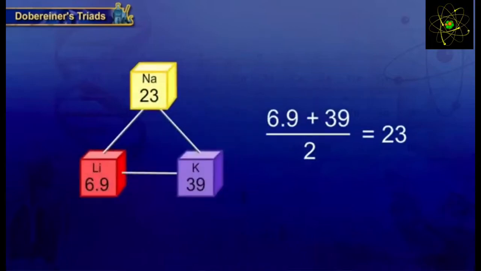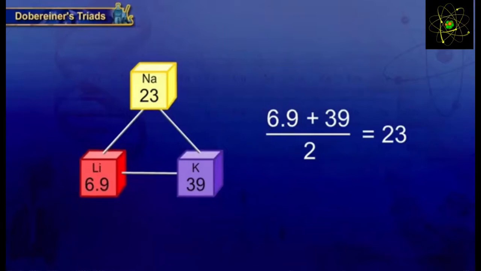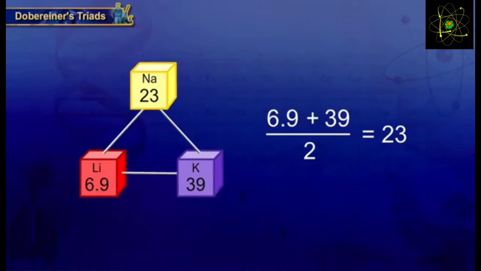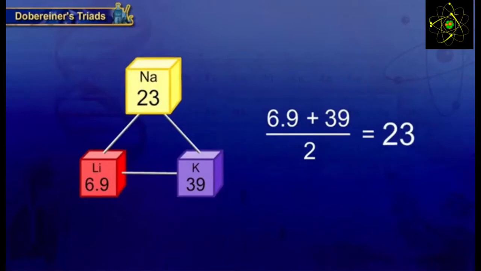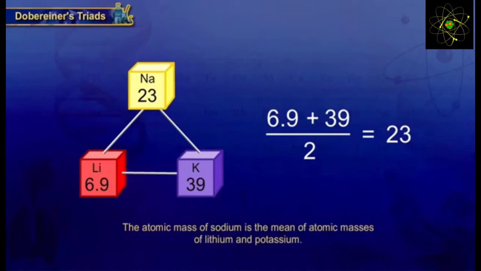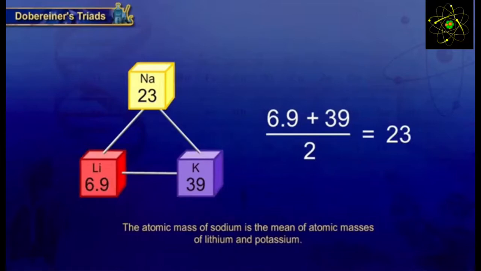You get the mean. So here, the first triad comprises lithium, which has the atomic mass of 6.9, and potassium, whose atomic mass is 39. You get the mean of these 2 elements and you get the answer as 23, which is equal to the atomic mass of sodium. So the atomic mass of sodium is the mean of the atomic masses of lithium and potassium. With this he said that this way we could arrange the elements in the form of triads.